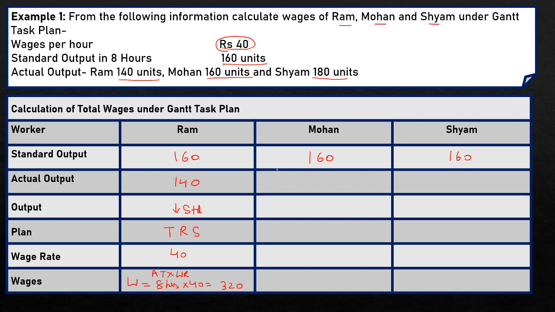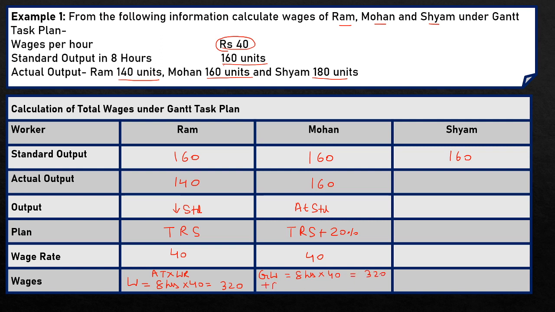Now, when we calculate Mohan's wages, his actual output is exactly equal to standard output, that is 160 units, and when worker output is at standard, then he is also eligible for bonus of 20% along with time rate system. So his bonus percentage is 20% and his wage rate is 40 rupees per hour. First we calculate his gross wages on the basis of time. His actual time is 8 hours to complete the task and wage rate per hour is 40. So his gross wages is 320 rupees.